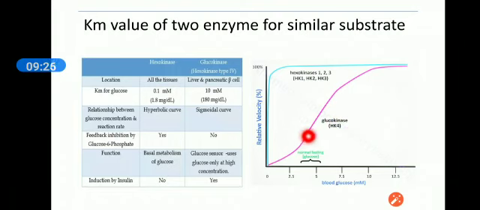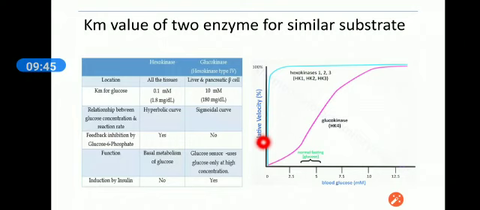It attains its half Vmax at a large value of glucose. Hexokinase, which is present in all of our cells, especially brain and muscles, starts utilizing glucose on getting a very small amount.